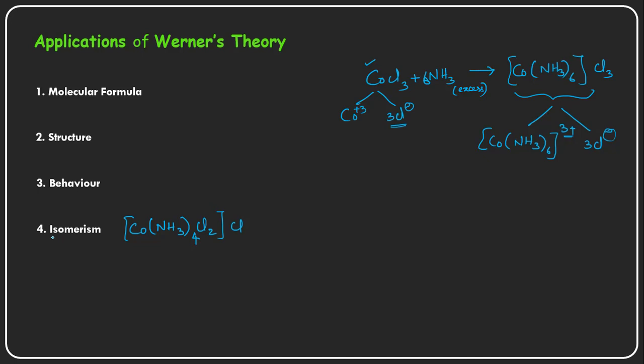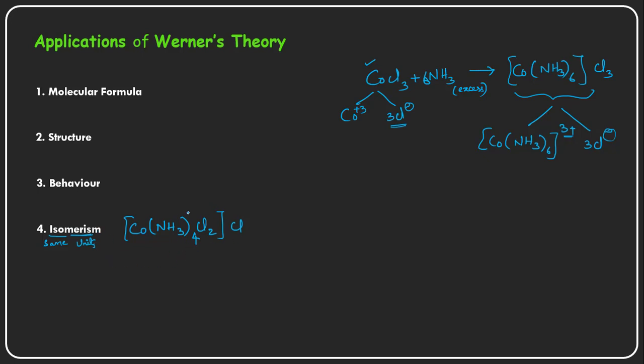Here, what does iso mean? Iso means same. Mers means units. They have the same number of units. Any two compounds that have the same number of units but are structurally different, and some properties might be different, are called isomers, having the same molecular formula.